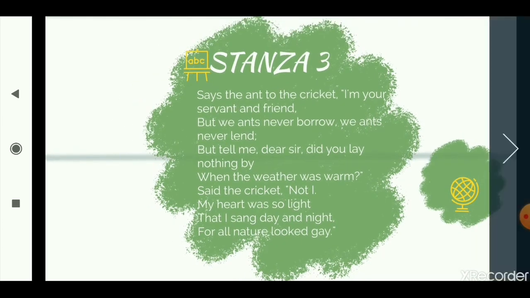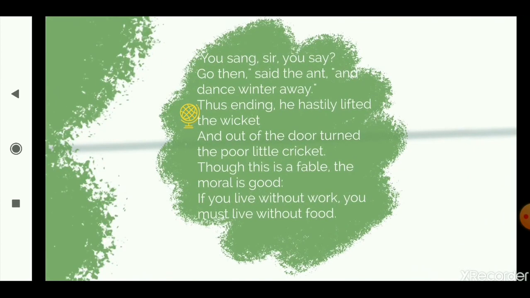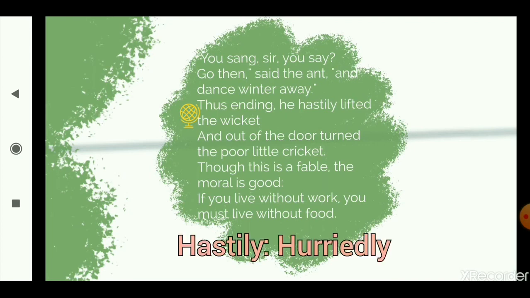I was very happy. I kept roaming around, for all nature looked gay. Nature looked so happy and I could not control myself. You sang, sir, you say? Go then, said the ant, and dance winter away. So the ant gets a little angry now. He says, are you telling me that you kept on singing all day? Are you saying that you sang all day? So if you did that, then go away and dance the winter away. If you sang all the summer, you must go and dance now in the winters, right?